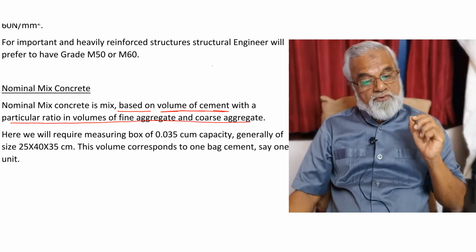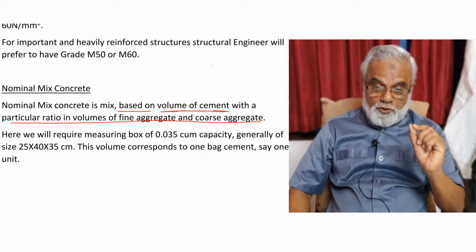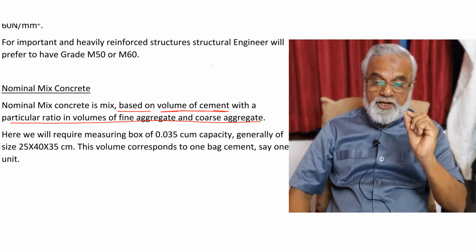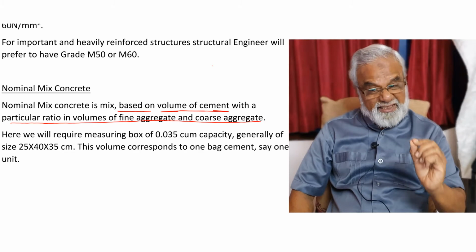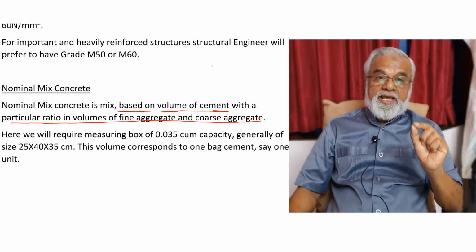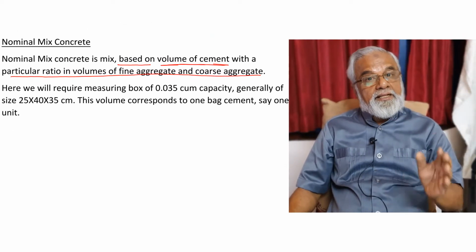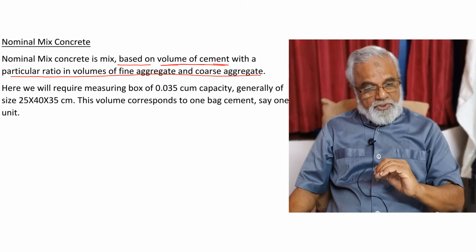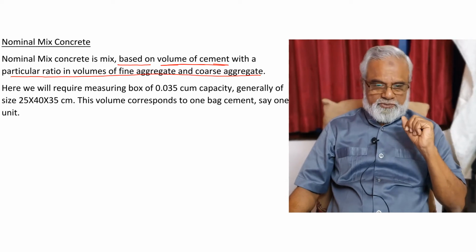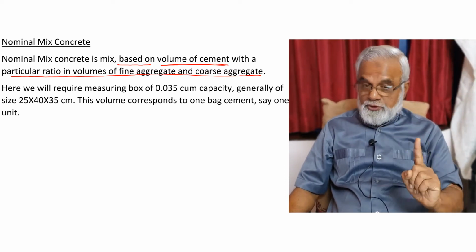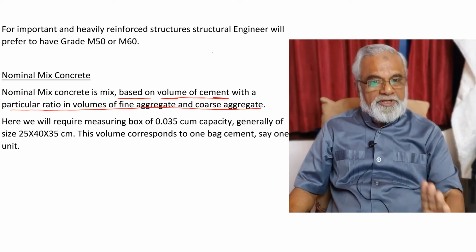Here we will require a measuring box of 0.035 cubic meter capacity, that is 1.25 CFT capacity, which is the volume of one bag of cement. Generally, the size of the box will be 25 into 40 into 35 centimeter. This volume corresponds to one bag of cement, say 1 unit.